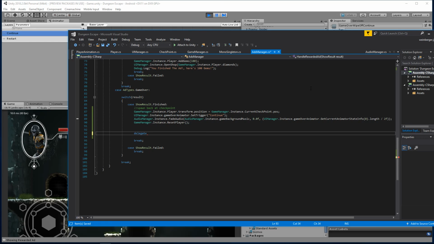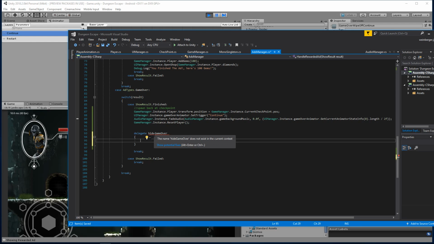So I'm actually going to do delegate. Let's go ahead and call this hide game over. Oh, is it not going to let me do that, really? The name hide game over does not exist in the current context. Why? It does.